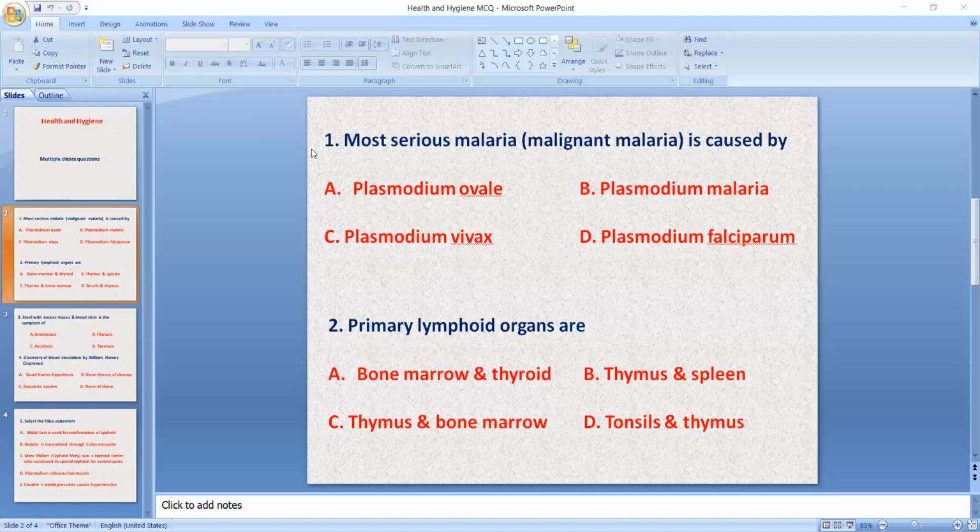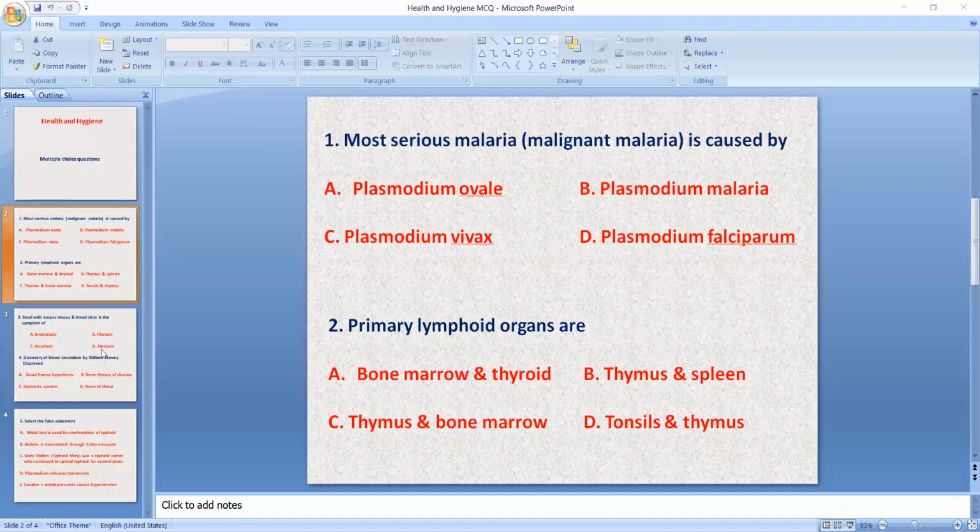Next, thymus and spleen. Thymus is a primary lymphoid organ, but spleen does not come under primary lymphoid organs. Spleen is a secondary lymphoid organ. Then thymus and bone marrow. And option D, tonsils and thymus. So option C is the correct answer, thymus and bone marrow. Those are the primary lymphoid organs.